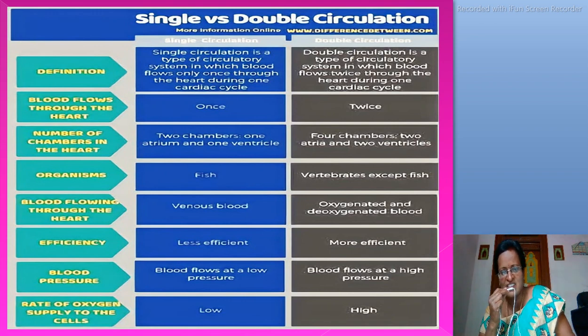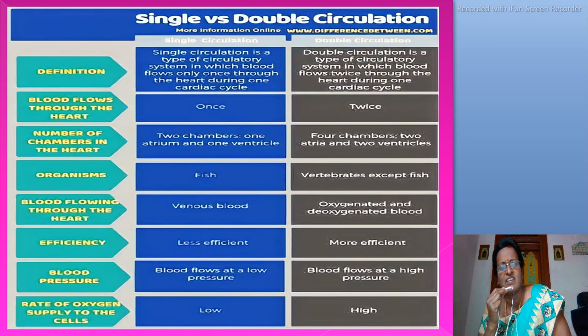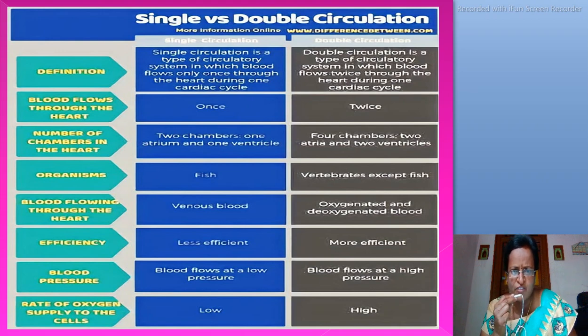Next, the slide shows one important 5 marks question, that is the difference question, single circulation and double circulation differences. This is a very important question for you.